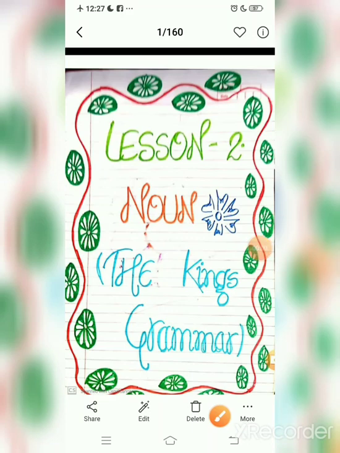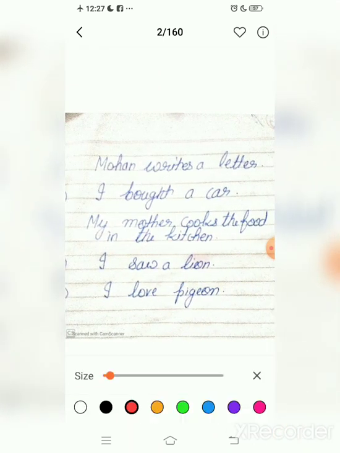Friends, today we are going to start our grammar topic, noun. But before starting my topic, I want to ask some questions. Look here. Look at the first example. Mohan writes a letter. Who is Mohan in this sentence?